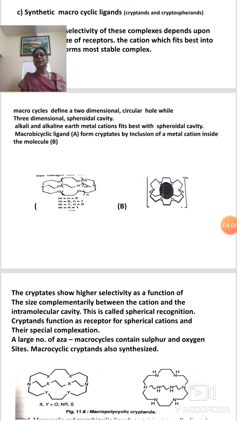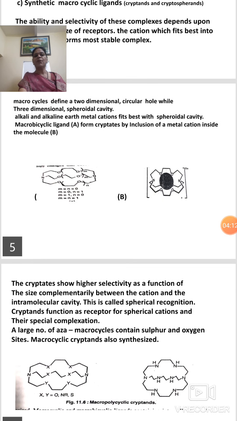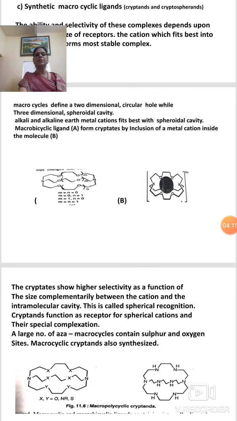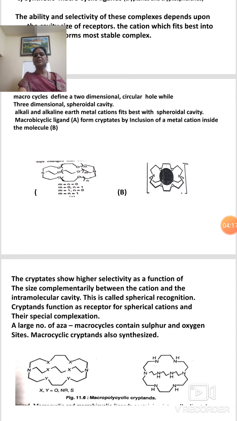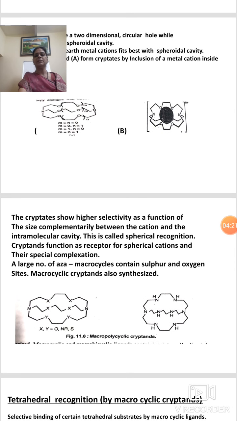This is a macrobicyclic ligand, and it forms a cryptate by inclusion of the metal cation inside the molecule. The structures are shown in the slide.